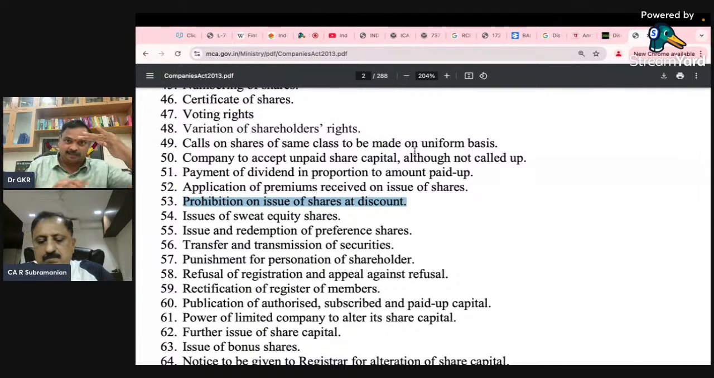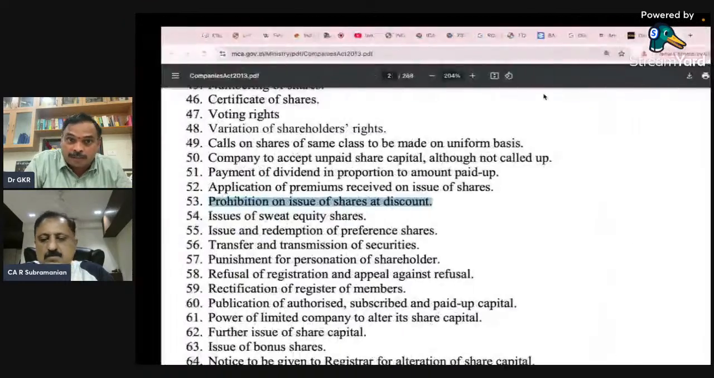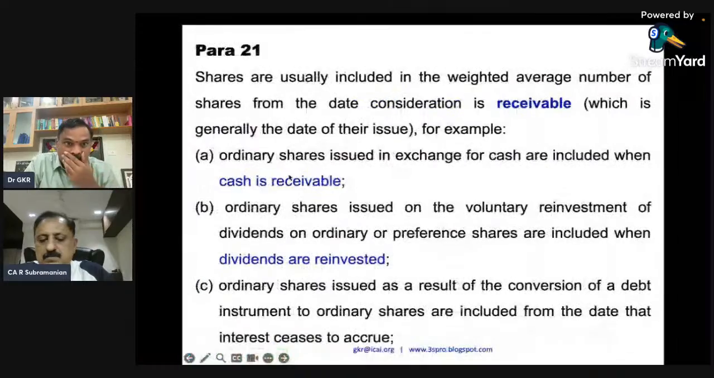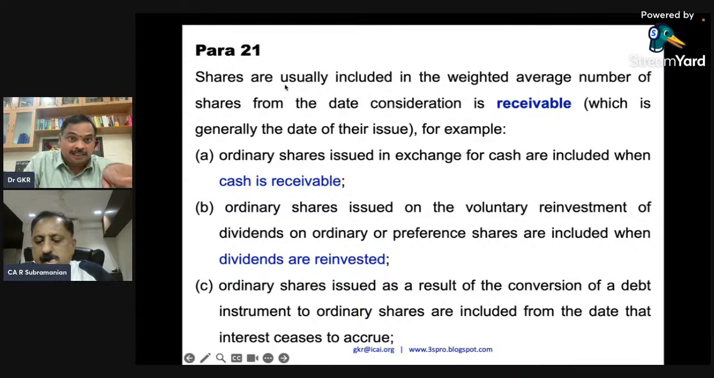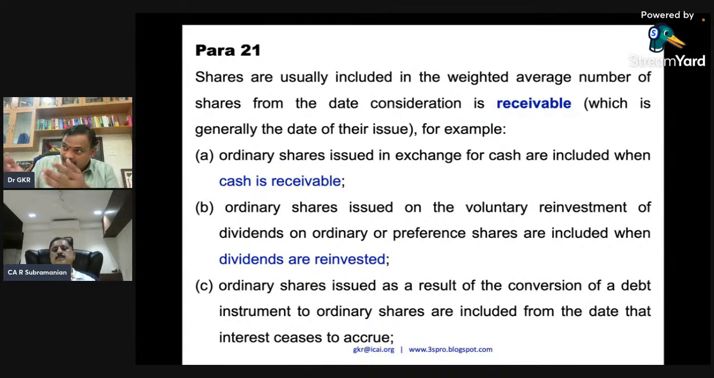Paid up is next. You have issued, but sometimes it will not be fully paid up. It will be partly paid. But partly paid or not, I am only concerned about the word issue. Where is the standard? Now look at the standard. Ordinary shares issued in exchange for cash are included when cash is receivable. Shares are usually included in the weighted average number of shares on the date consideration is receivable, which generally is the date of issue. So this word receivable is very important. Paid means I received the money and I gave shares.